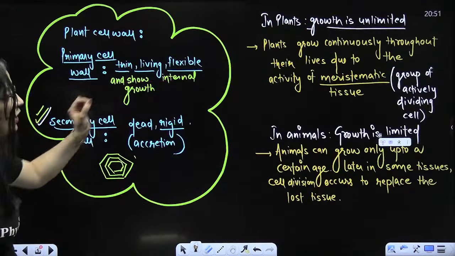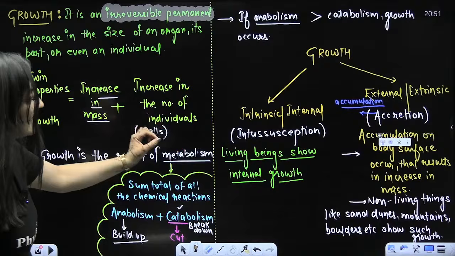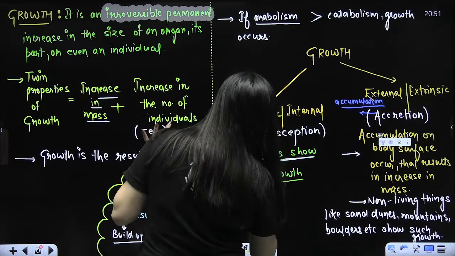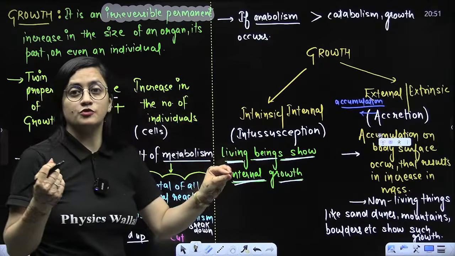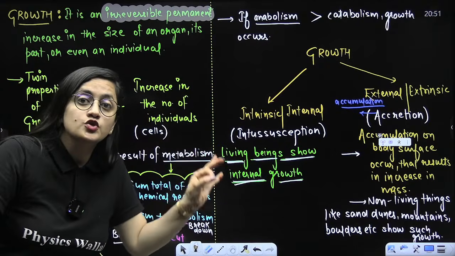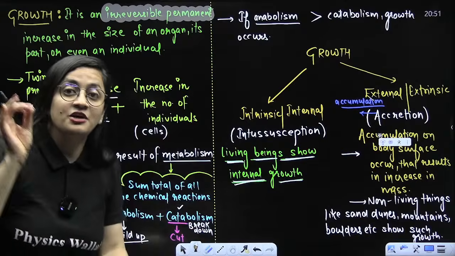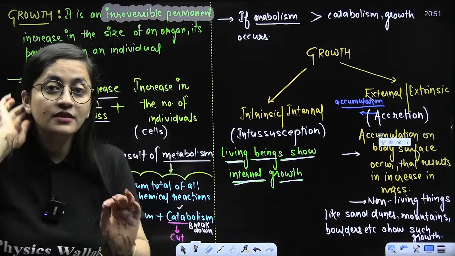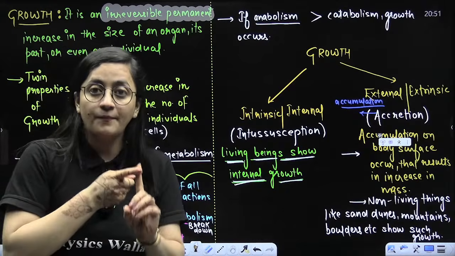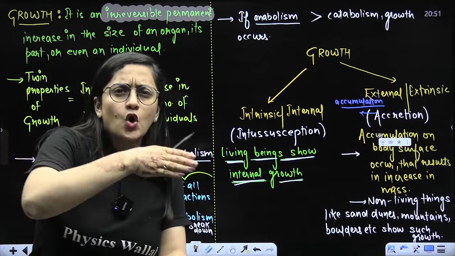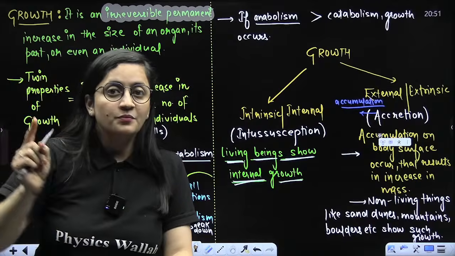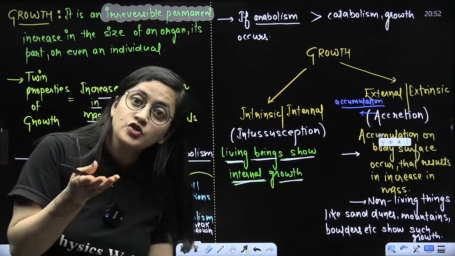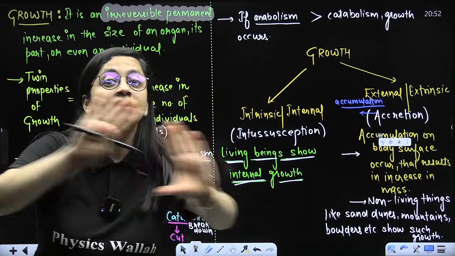So that's what you need to understand here. Living beings show internal growth without any exception. Internal growth is shown by all the living beings. If there is a living being, definitely that living being will grow. So if in the paper they are asking whether growth is a defining property, the answer is no. Growth is a characteristic feature, yes. Reproduction is a characteristic feature, yes, but they are not defining features.